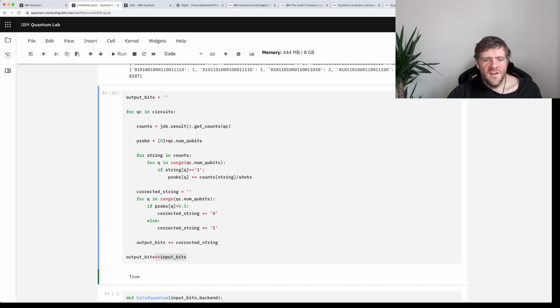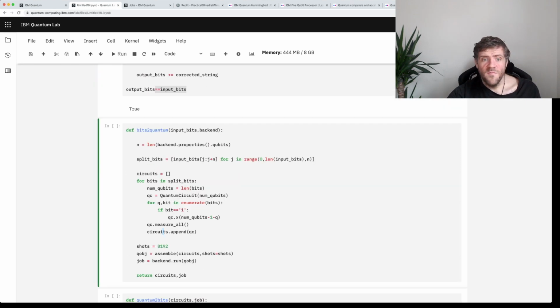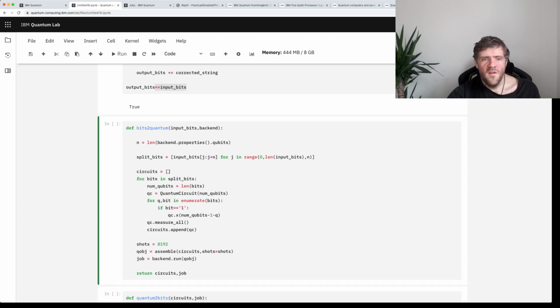Now I've basically compiled all of that into a function. So this bits to quantum does all of the stuff from taking the input bit string that we provide and outputting the circuits that we use to encode that and the job object that corresponds to us just sending it off to a device. And the number of bits it uses to encode.